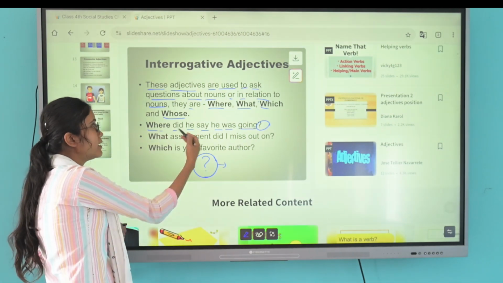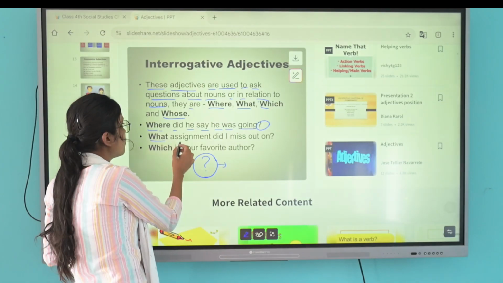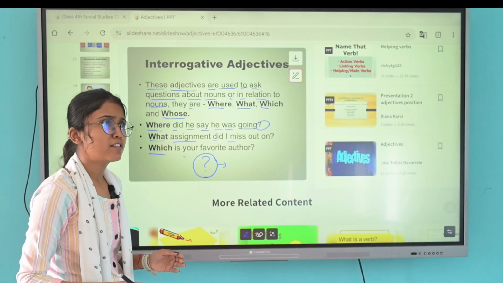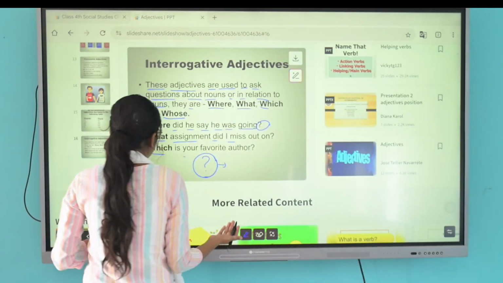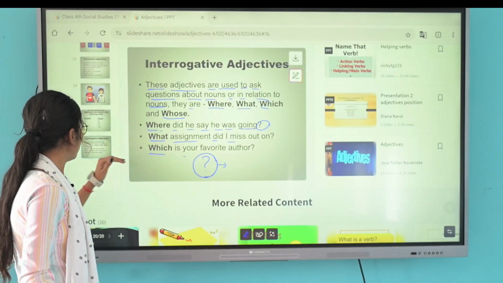Let's see. Where did he say he was going? What assignment did I miss out on? Which is your favorite author? Which is your favorite book? Which is your favorite novel? Whose book is this? This type of example is included in interrogative adjectives.